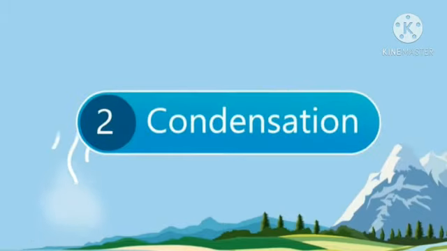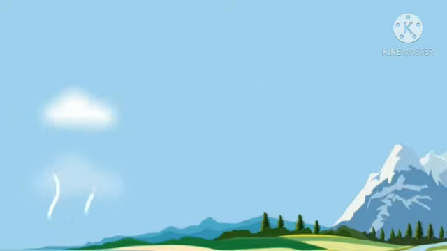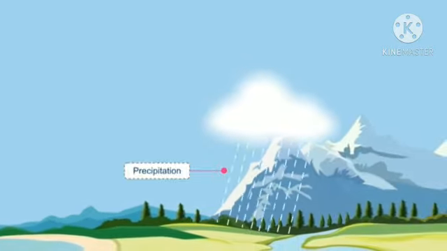Okay, so the next process is condensation. What is condensation? Condensation is a process where the gaseous state of water is converted into the liquid state, right children? The cloud form of water in the gaseous state converts into the liquid state through the process called condensation. After condensation, the rain falls upon various parts of the earth as rain droplets. This falling of rain droplets, we call precipitation, right?